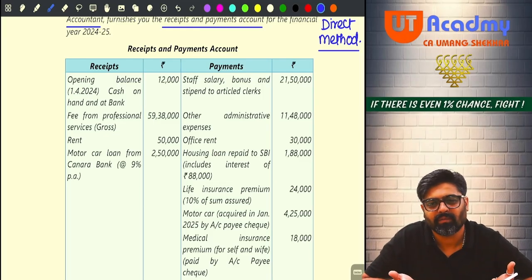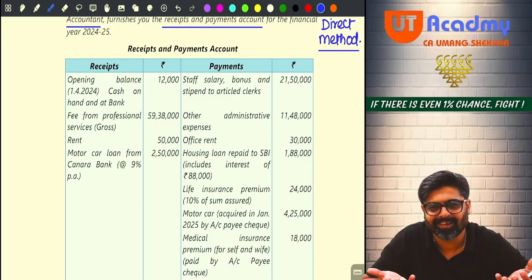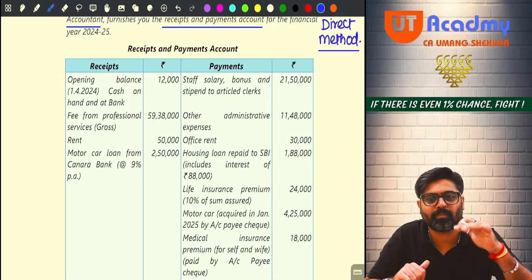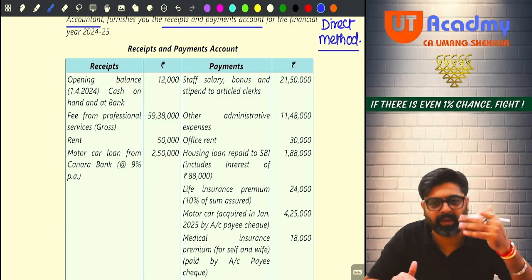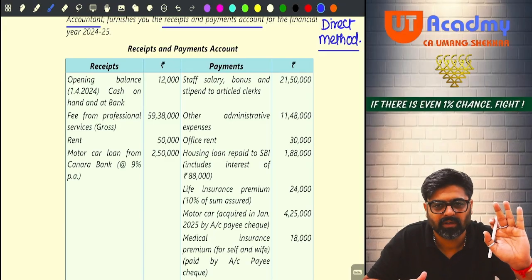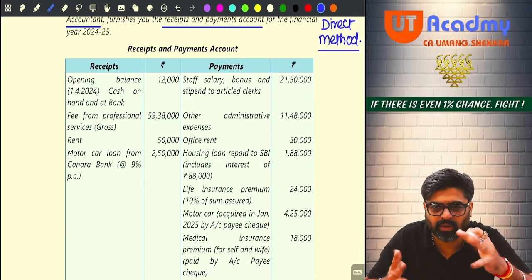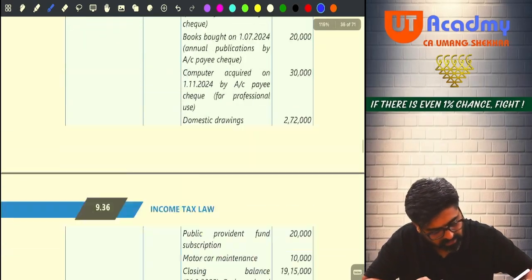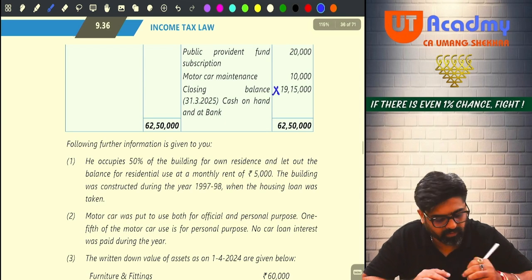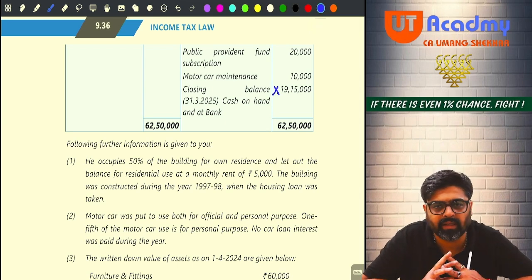Balance is balance only, no. Receipts are incomes, payments are expenses. Okay, no. Receipts are incomes, payments are expenses. Balances are nothing. Do nothing with the balances. So ignore this 12,000 and ignore this 19 lakh 15,000. You are not supposed to do anything with these two amounts.